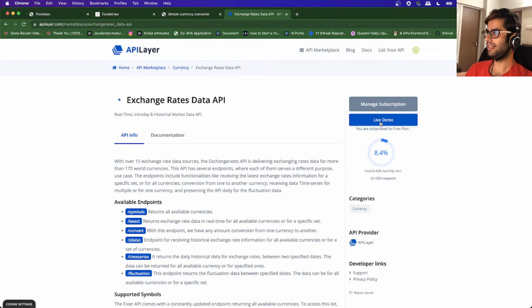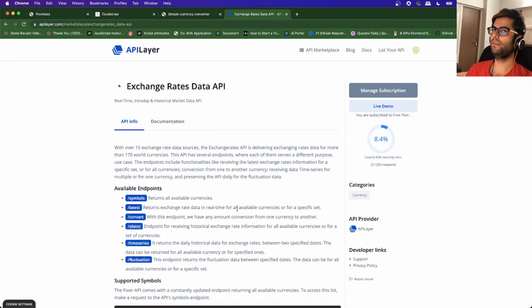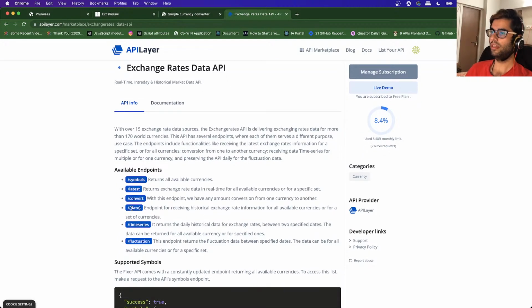You can click on this function to get a live demo of all the different functionalities which are available. For the purpose of creating a currency converter, we'll be making use of this convert API, or convert endpoint. I have already gone through the documentation.